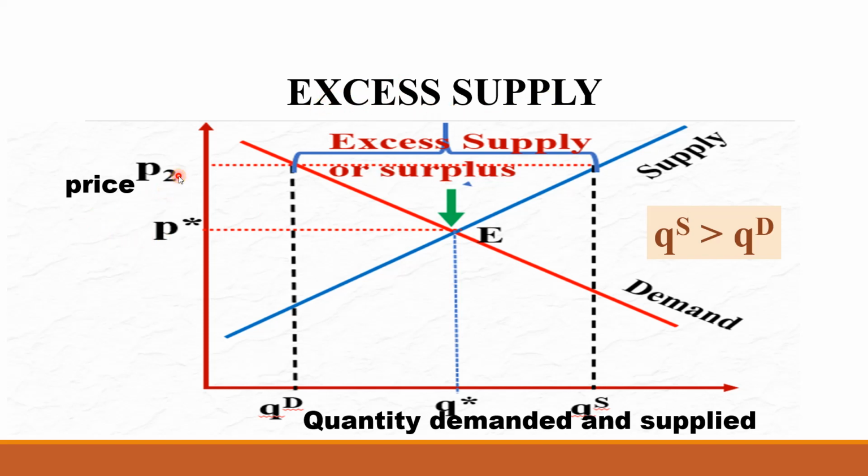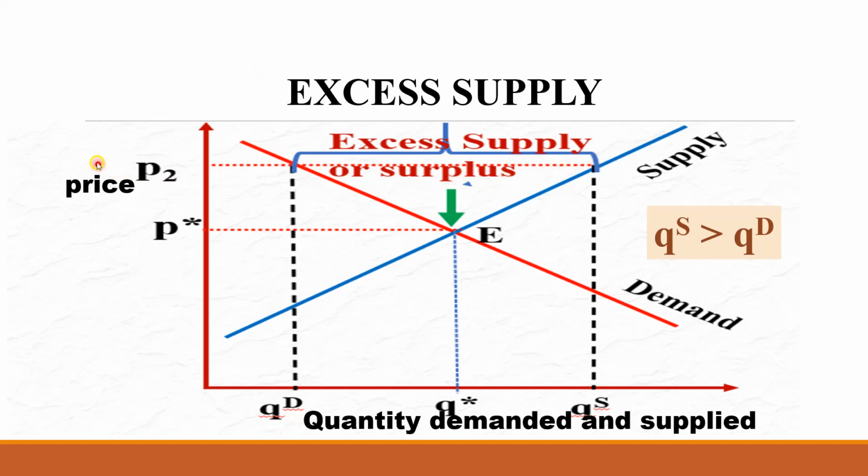Here, the corresponding increased price more than the equilibrium is P2, and we extend that P2 line here, it cuts the demand curve first, because we know when the price is high, demand is low. Therefore, what is the corresponding demand for this P2? This is the demand. Extend back again to the x-axis, you will get QD as the demand for this price. Then extend this P2 line further up to the supply curve.